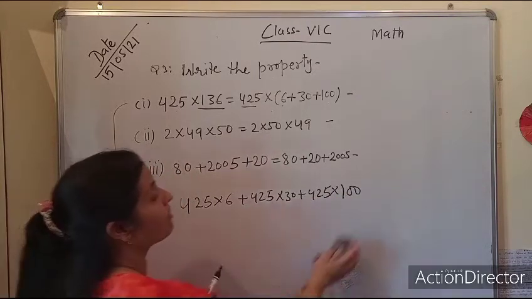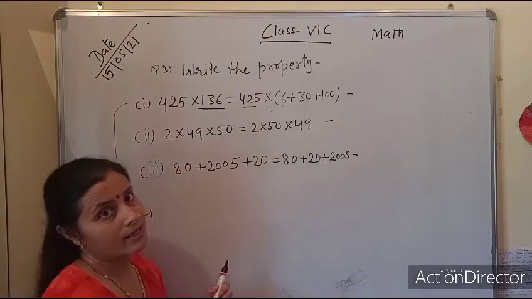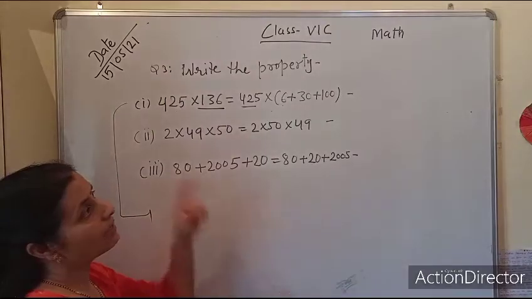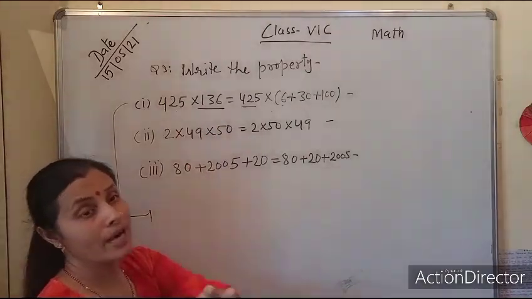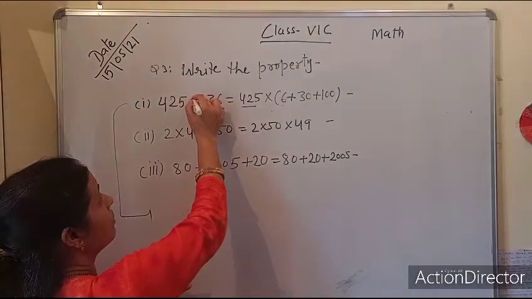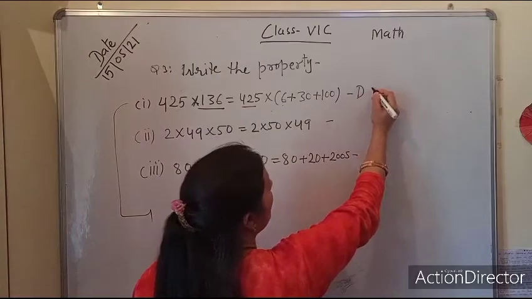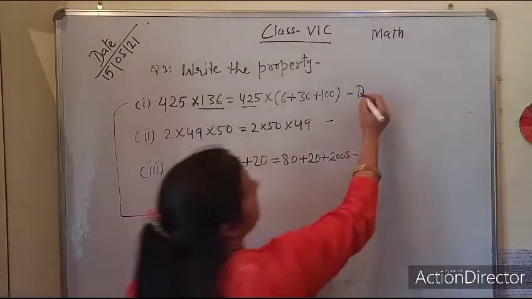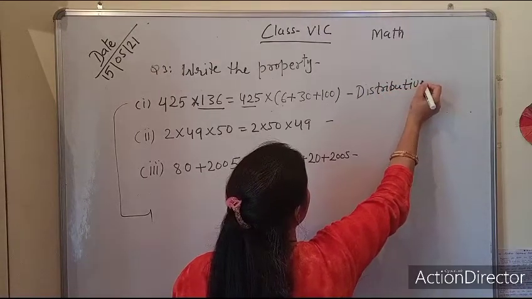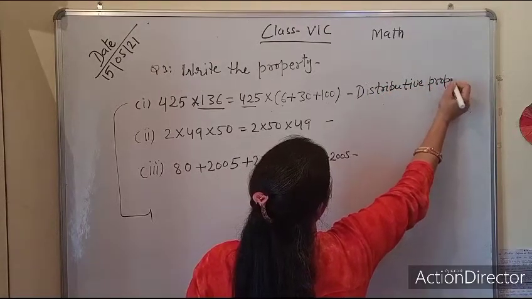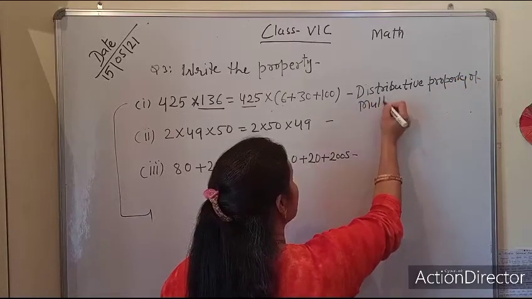But you can see the properties related to addition are different. If we are using the properties related to addition, we have to mention that property of addition. But here you can see the sign of multiplication. It means it is the distributive property of multiplication.